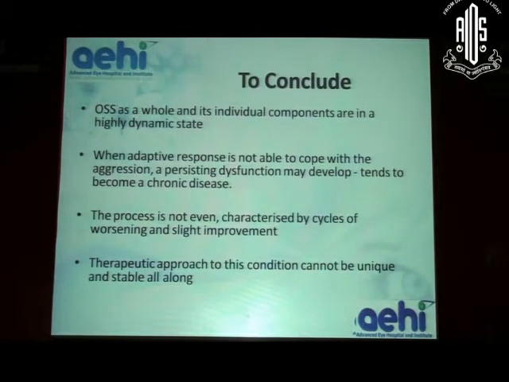So, to conclude this talk, the ocular surface as a whole and its individual components are in a highly dynamic state. When adaptive responses are not able to cope with the aggression, a persistent dysfunction may develop. The process is not even, characterized by cycles of worsening and improvement. The therapeutic approach to this condition cannot be unique and stable all along.